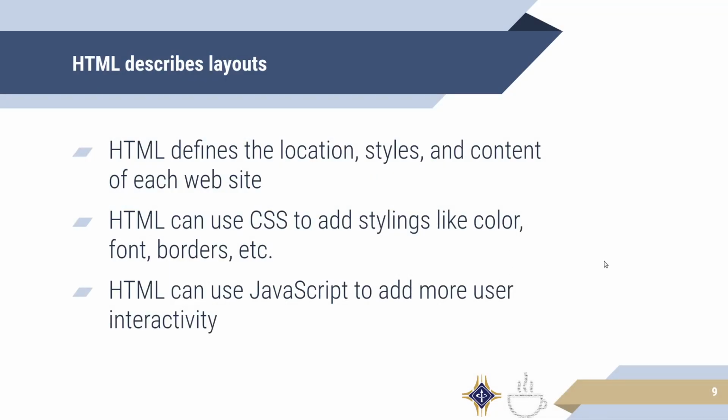HTML is really used to describe layouts. So HTML defines the layout, the location, some basic styles, and the content of a web page. We then use CSS to add things like colors, styling, fonts, and borders. And at the very end, we use some JavaScript to add user interactivity and more dynamic capabilities to our site. So these next three weeks are going to be fundamental, going through the major components of a web page.